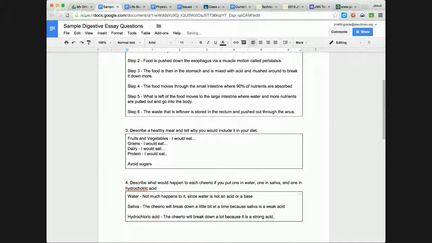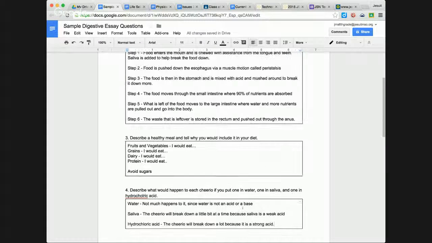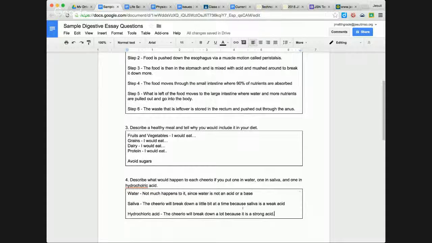With the Cheerio, or the Applejack, I guess is what we used in our experiment, broke down and the hydrochloric acid turned black. It really kind of broke apart a lot and just got really mangled by the time we were done with the experiment. And the saliva kind of broke it down again a little bit, and really nothing happened to the water in our experiment. So again, just based on our experiment that we did in class, you should be able to answer a similar question, not the same question, and then talk about what's happening in each solution that we put a piece of food in, because that mimics what's going on in our stomach.